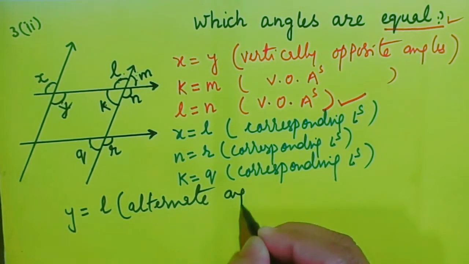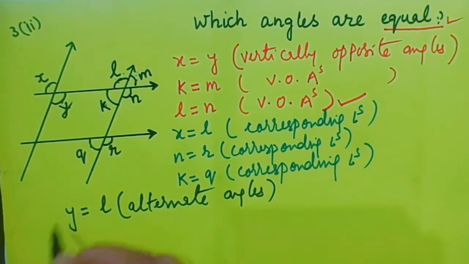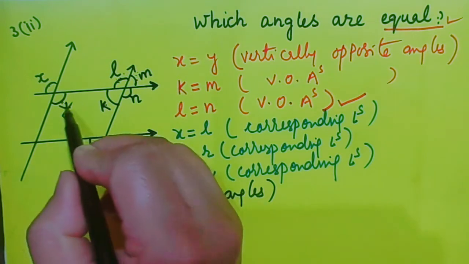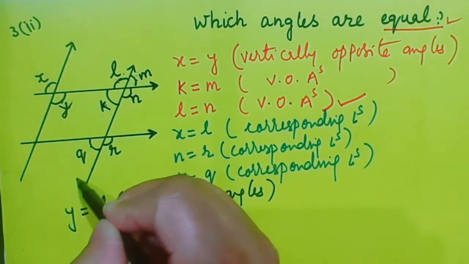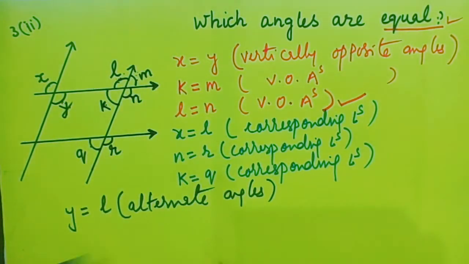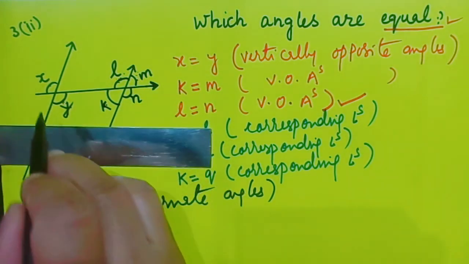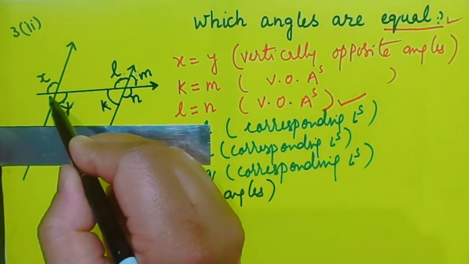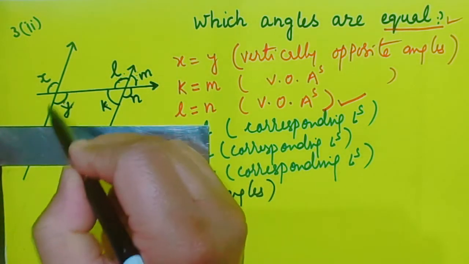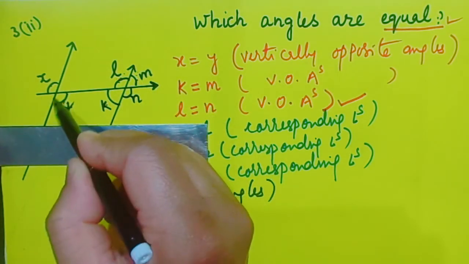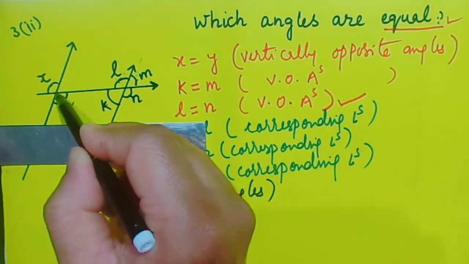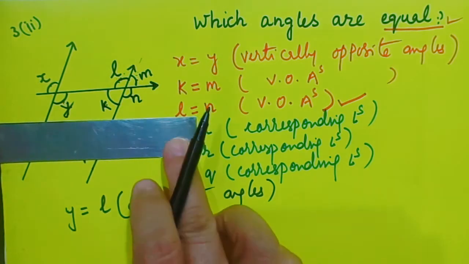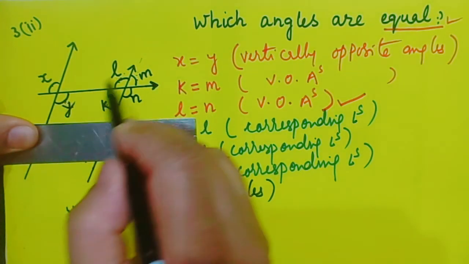Alternate angles. And why are they equal? Because these two lines are parallel and this is the transversal. So the angles made form the shape of a Z. Have a look. Z. Somewhat like Z. Okay? Therefore they are known as alternate